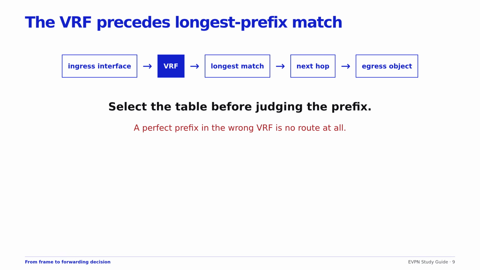A route in another VRF is deliberately invisible unless policy has leaked it. Always record both the prefix and the table in which it was found.